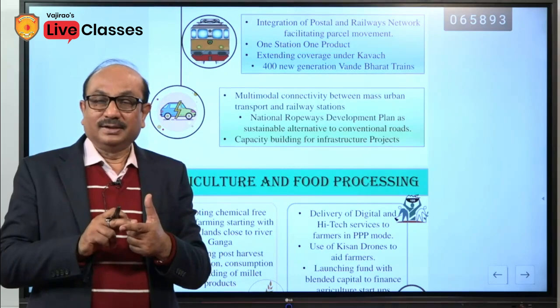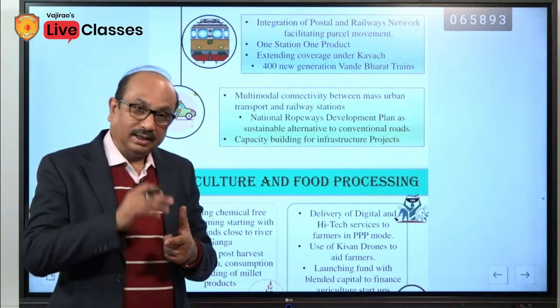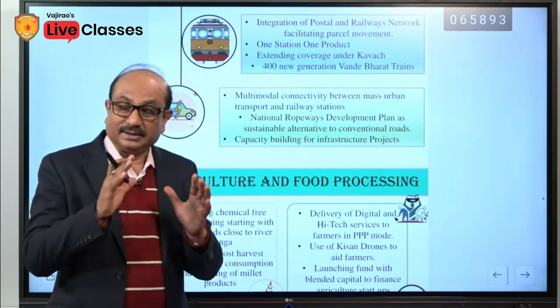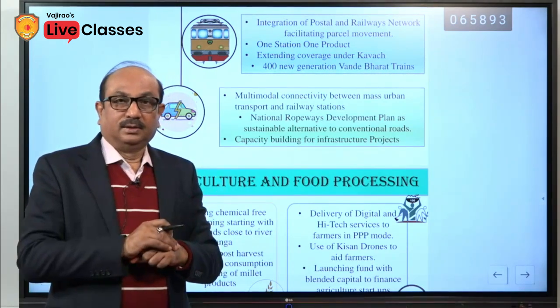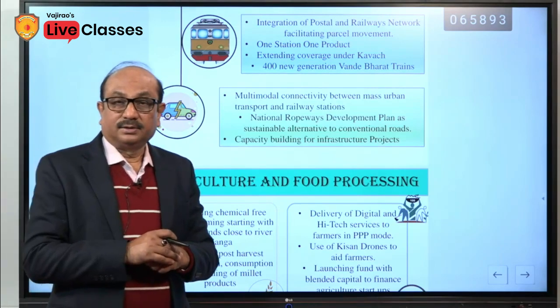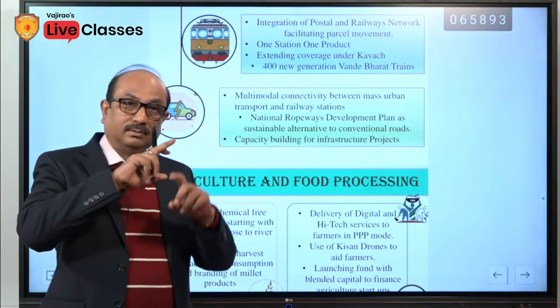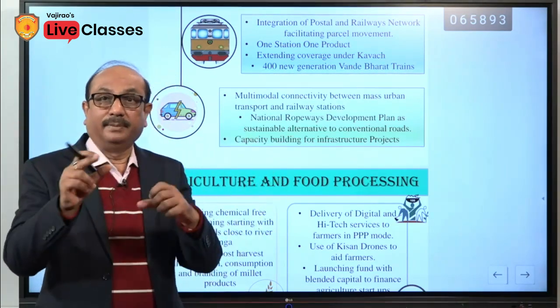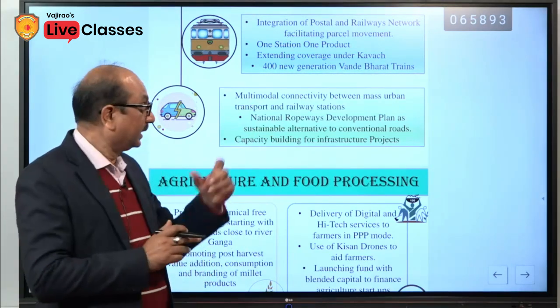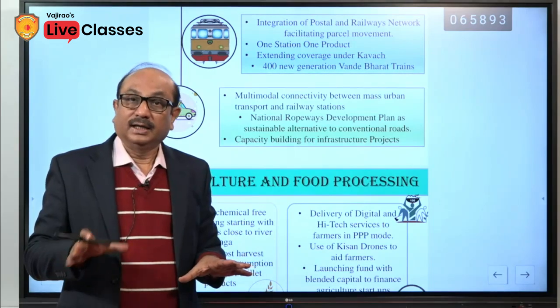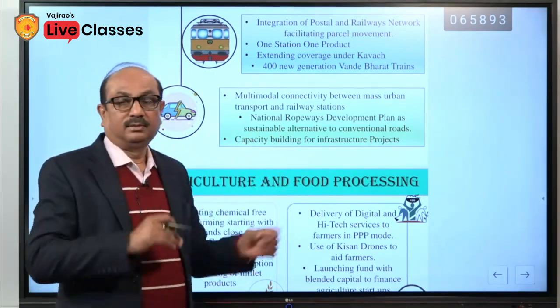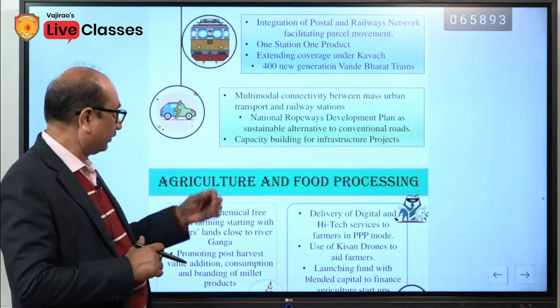To make a conventional road in a hilly area is a very difficult task. A lot of materials are required and mountains are damaged. But in the case of ropeways, there is no such problem, and that's why this will be a sustainable alternative.